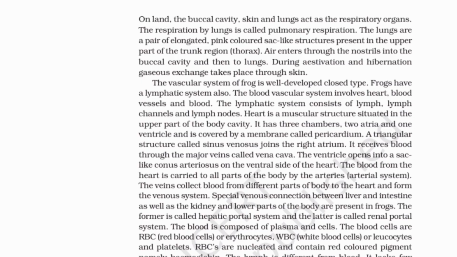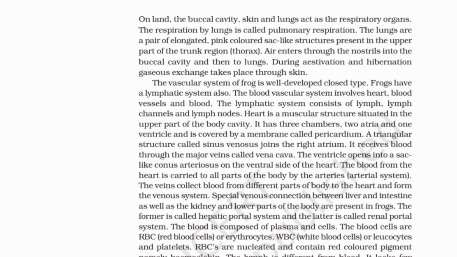Like conus arteriosus on the ventral side of the heart. The blood from the heart is carried to all parts of the body by the arteries, the arterial system. The veins collect blood from different parts of the body to the heart and form the venous system. Special venous connections between liver and intestine, as well as the kidney and lower parts of the body, are present in frogs. The former is called the hepatic portal system and the latter is called the renal portal system.